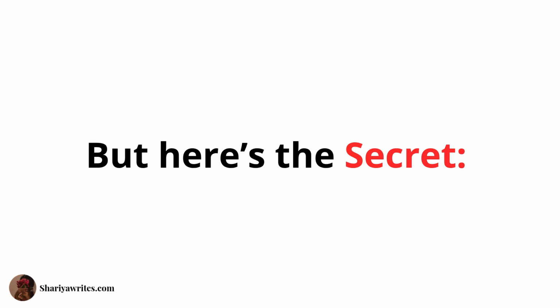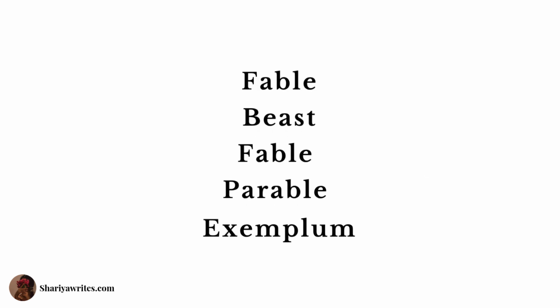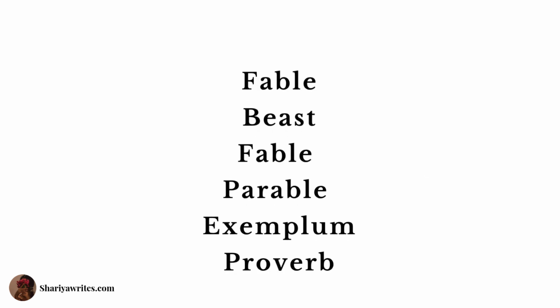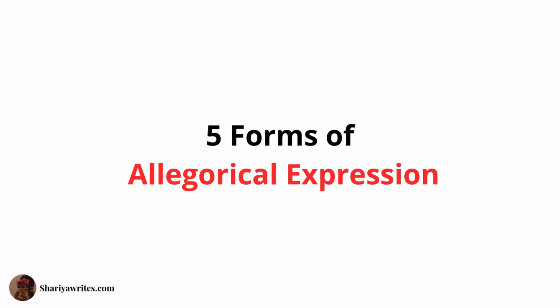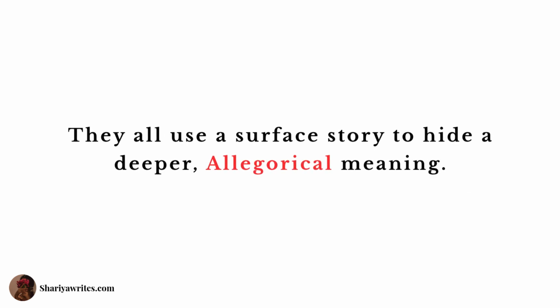But here is the secret: fable, beast fable, parable, exemplum, and proverb are usually its five forms of allegorical expression. They all use a surface story to hide a deeper allegorical meaning. We are going to discuss them one by one.